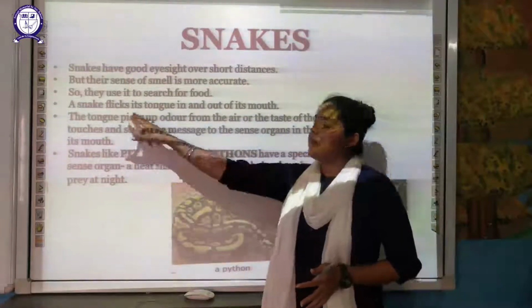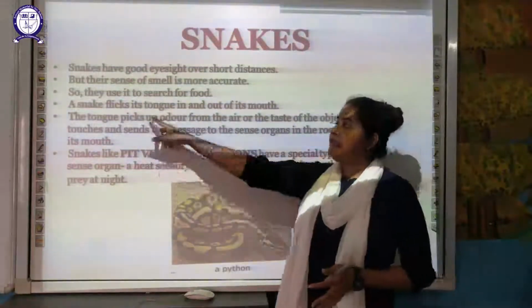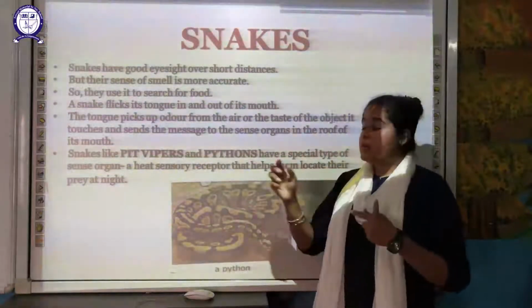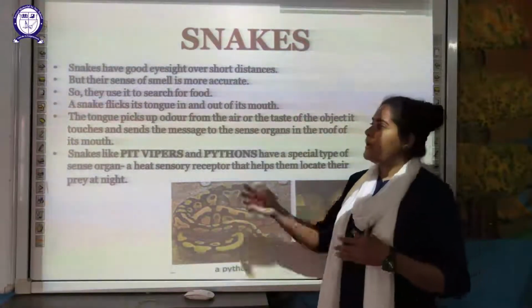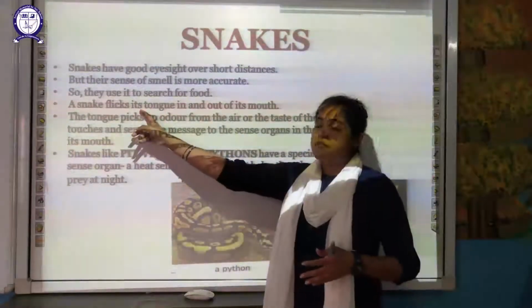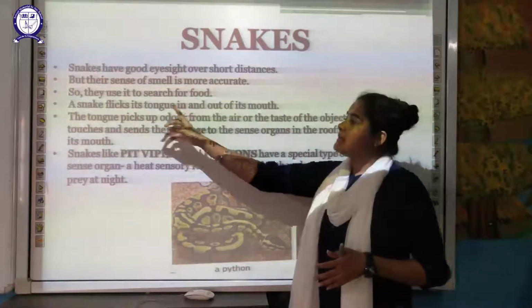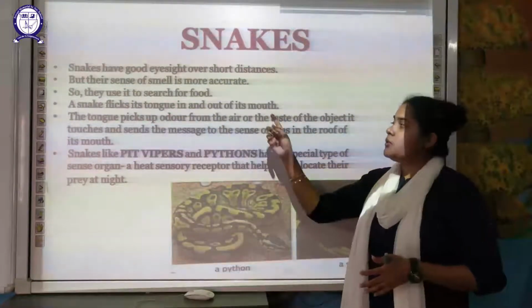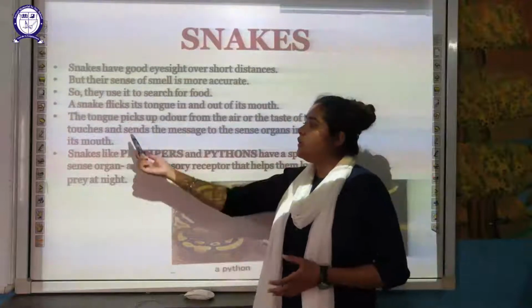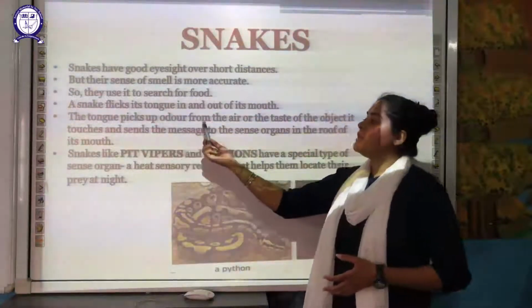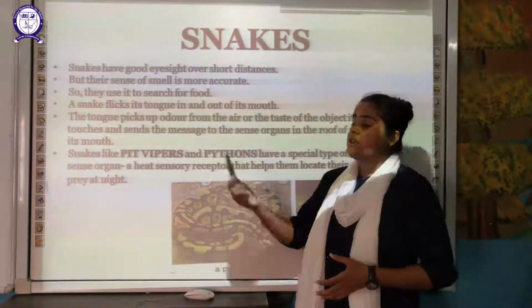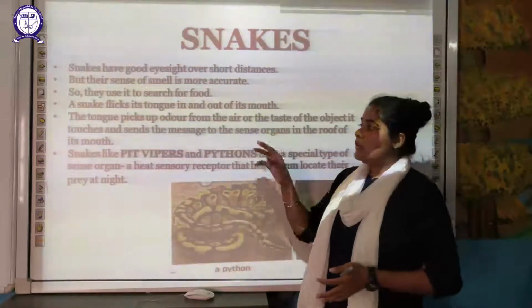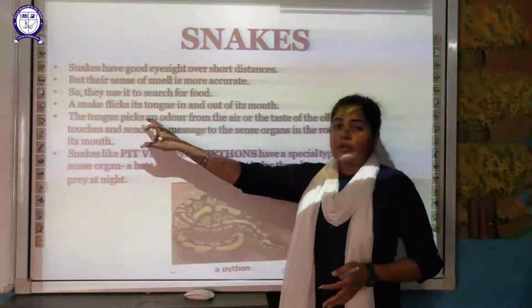You might have seen a snake take its tongue out one time and then roll it back again. That is called flicking. A snake flicks its tongue in and out of its mouth. Why is it doing so? Because the tongue picks up the odor, the smell from the air, or the taste of the object it touches.